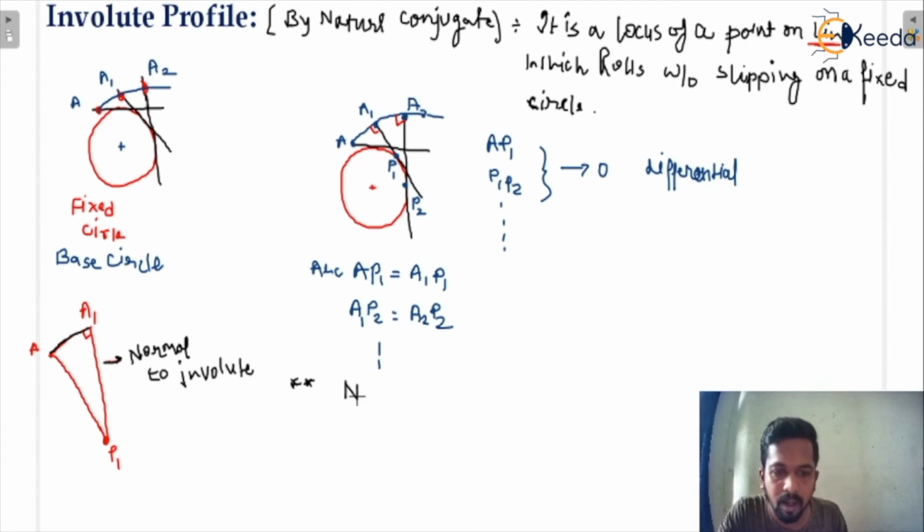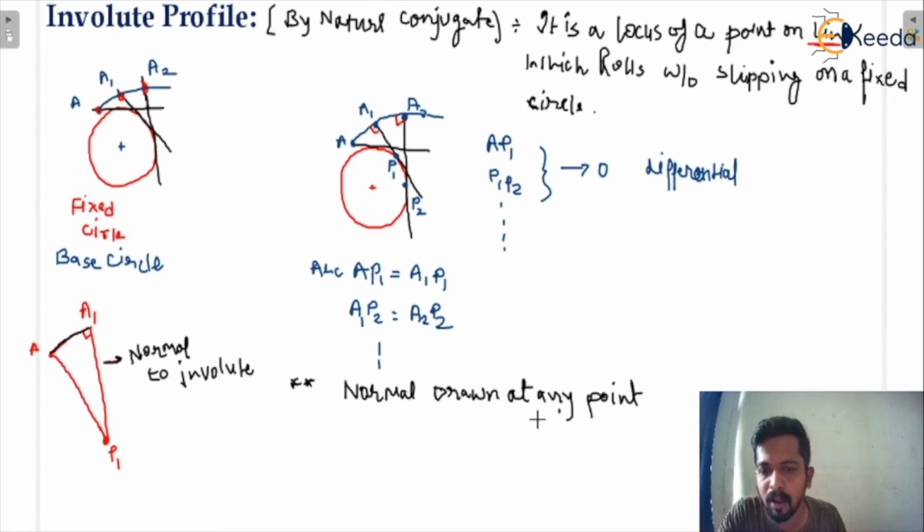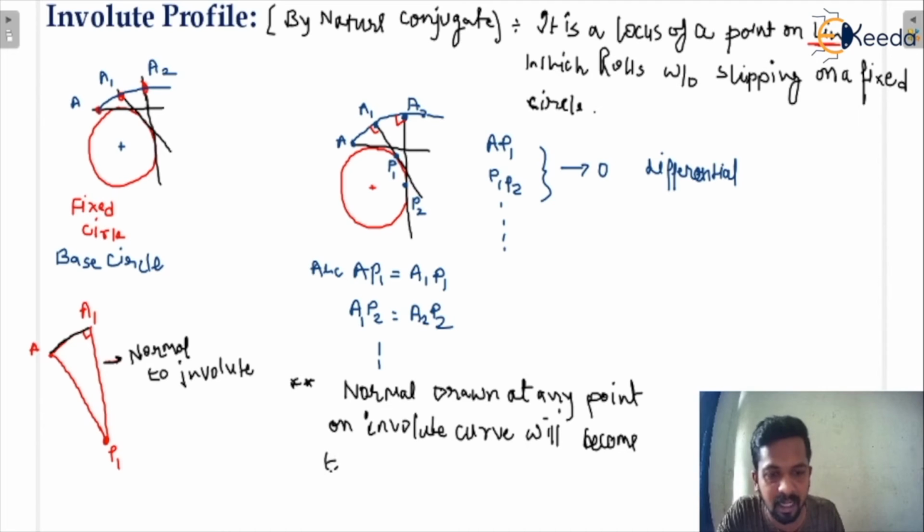So a normal drawn at any point on an involute curve will become tangent to the base circle.